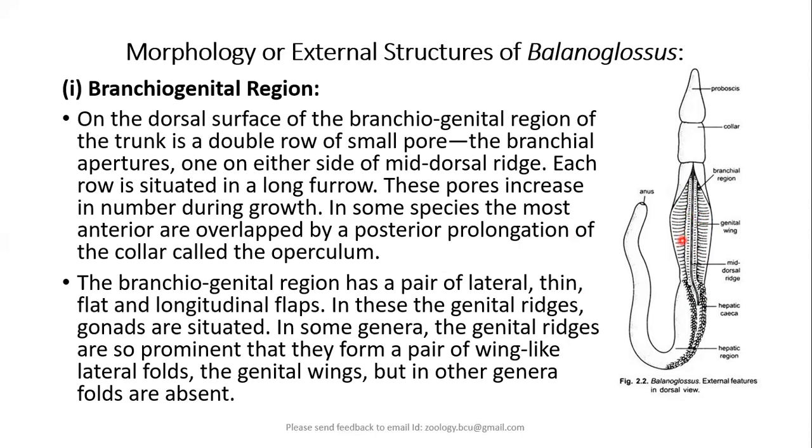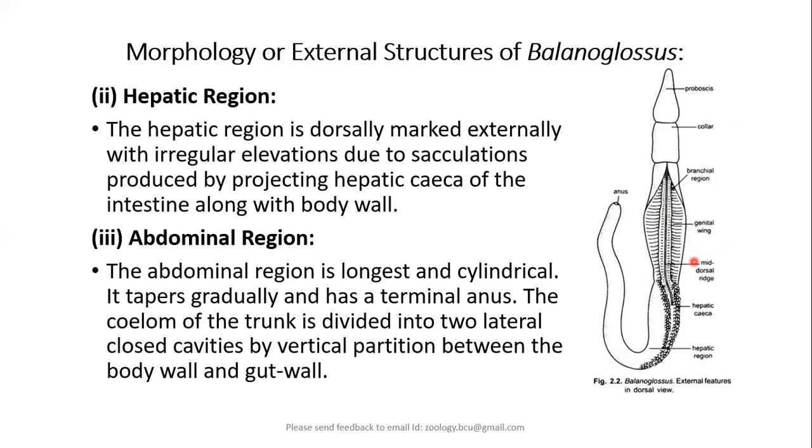So in some genera, the genital ridges are so prominent that they form a broad wing-like lateral folds. These are called genital wings. But in some animals, these genital wings may be absent. They may not be having so much broad, extended lateral folds. But still, in all animals, we have brachiogenital region.